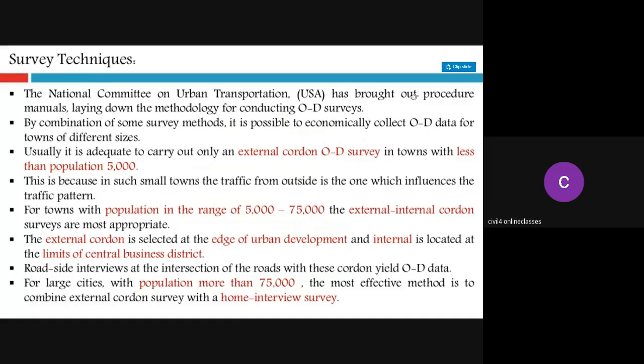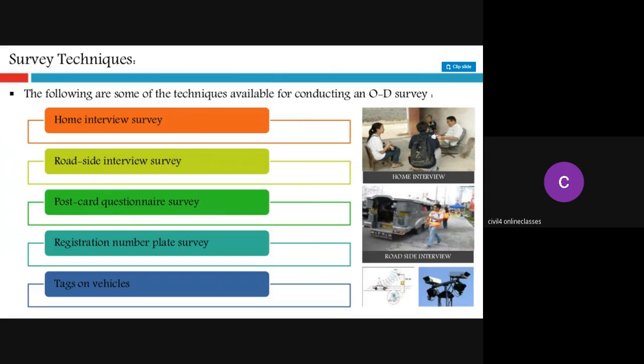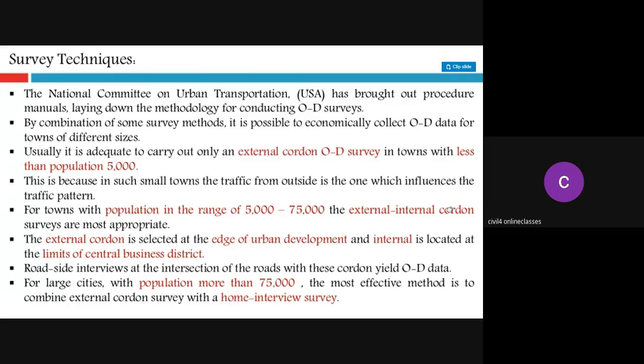It is nothing but, here you can see the home interview in the picture. So the surveyor will go to the households of people. That means if there are 10,000 households, he'll select on an average a ratio. Like on a map, the original size of around 10,000 kilometers is represented as 1 centimeter in the map. In the same manner here, for 10,000 households, we'll select 1 to 10 households for our survey. Here you can see that. For towns with population in the range of 5,000 to 7,000, external internal cordon surveys are more appropriate.